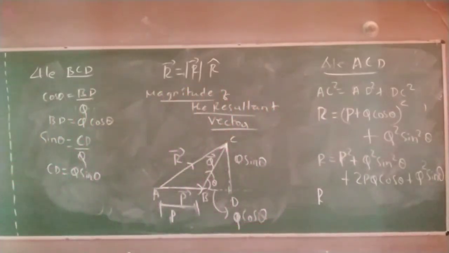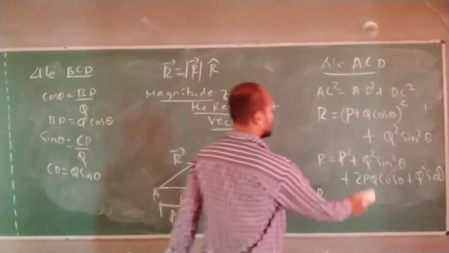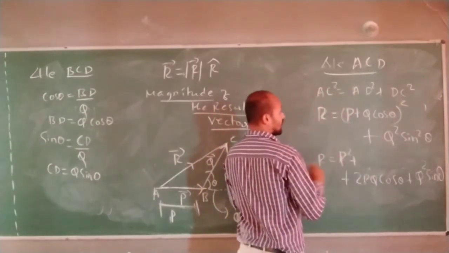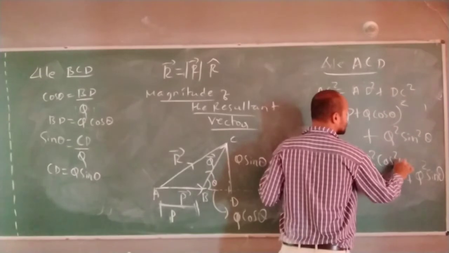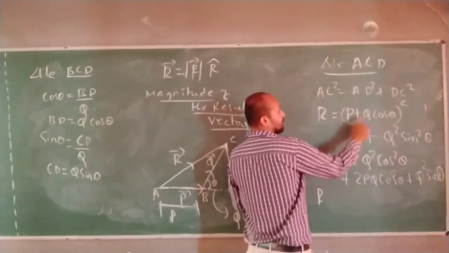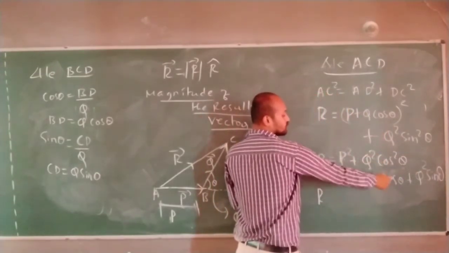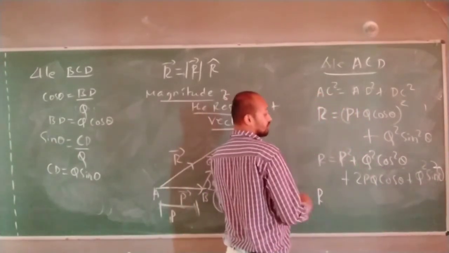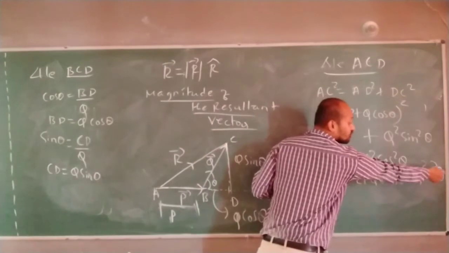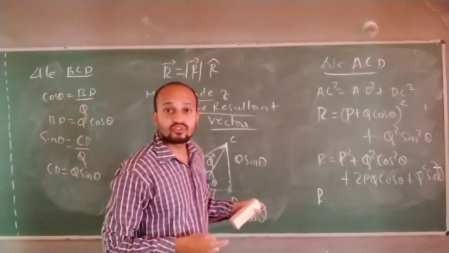Sorry, I have made a mistake here. This will not be P square, it is Q square cos square theta. A plus B whole square is A square plus B square plus 2AB, plus Q square sin square theta, Q square cos square theta.